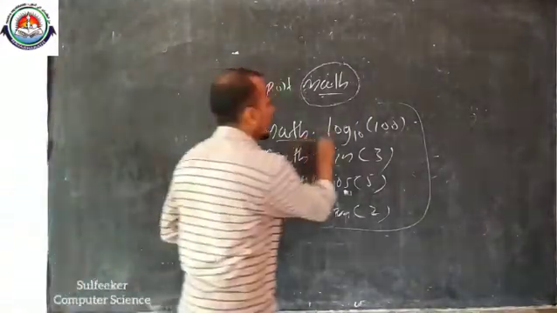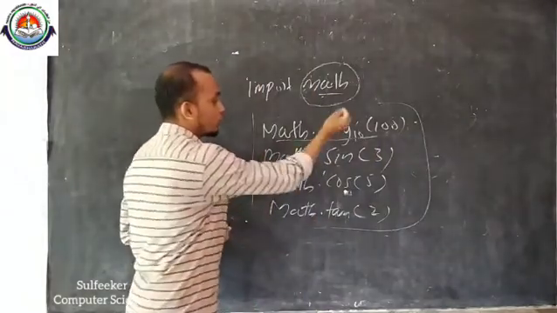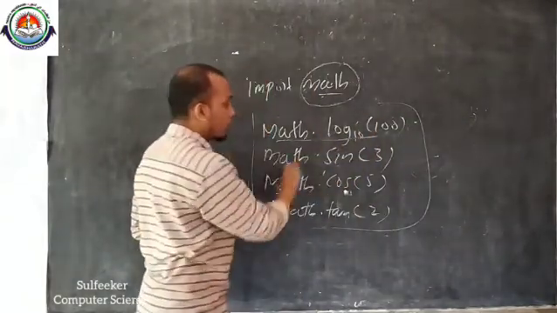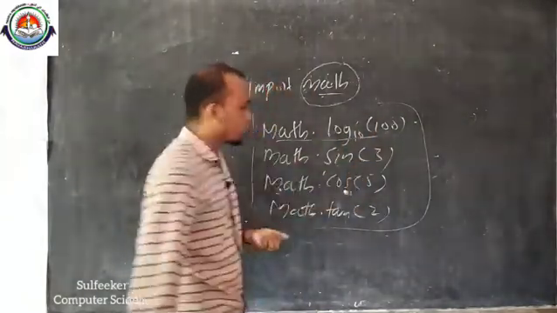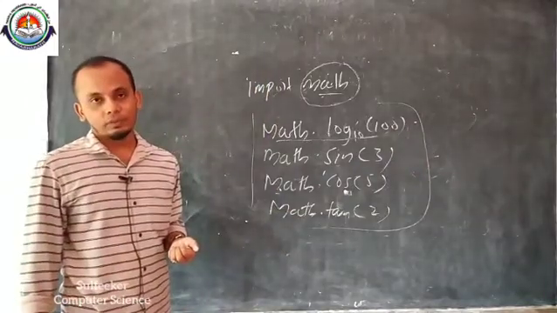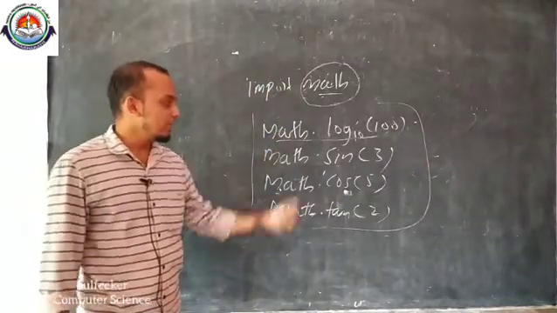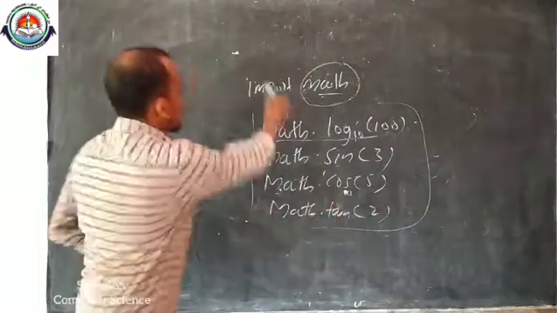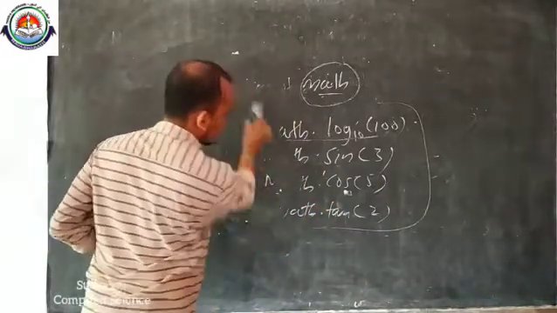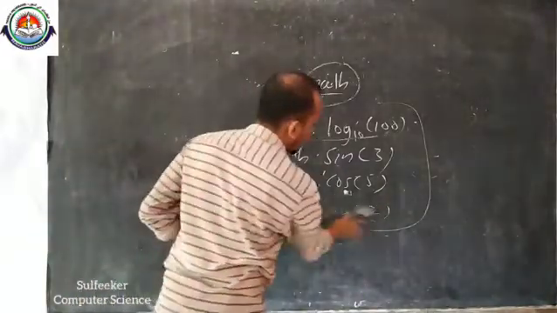If you want a logarithmic value, you can use math dot log 100, math dot sin, math dot cos, math dot tan, etc. We will get the result. This is an example of a module.